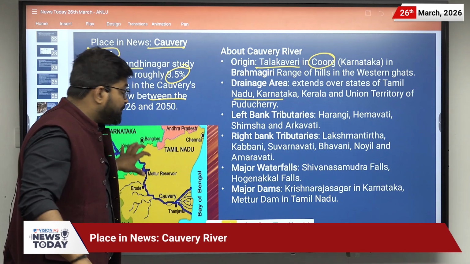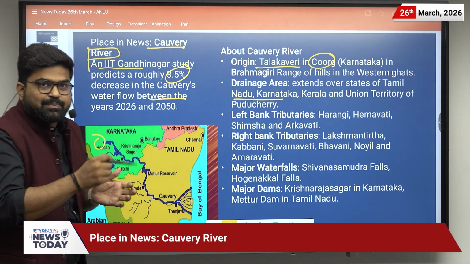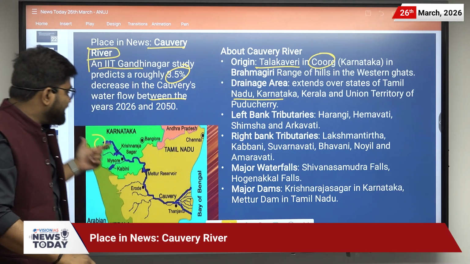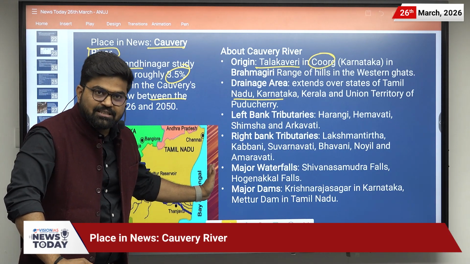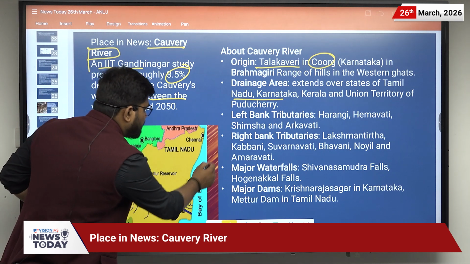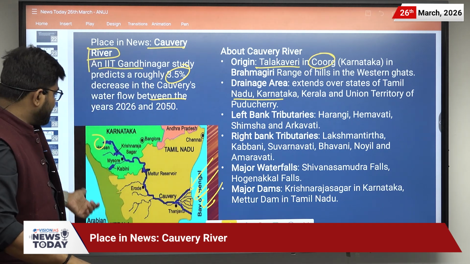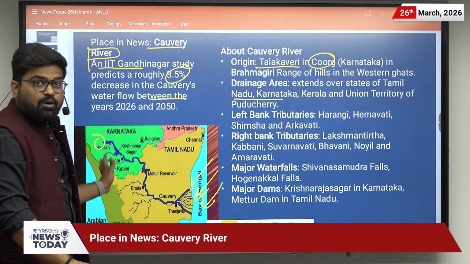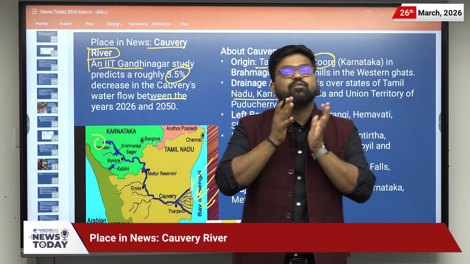And it is a perennial river. And what is the reason for its perenniality? Because it receives water from the southwestern monsoon as well as the northeastern monsoon. That means it receives water in the monsoon season as well as in the winters.